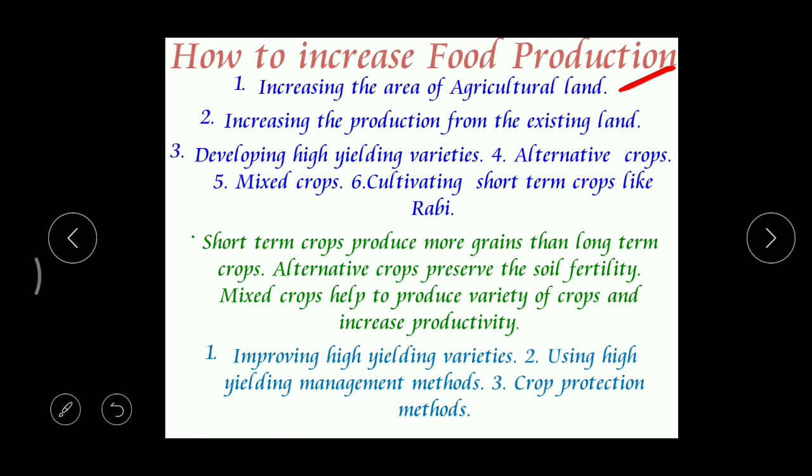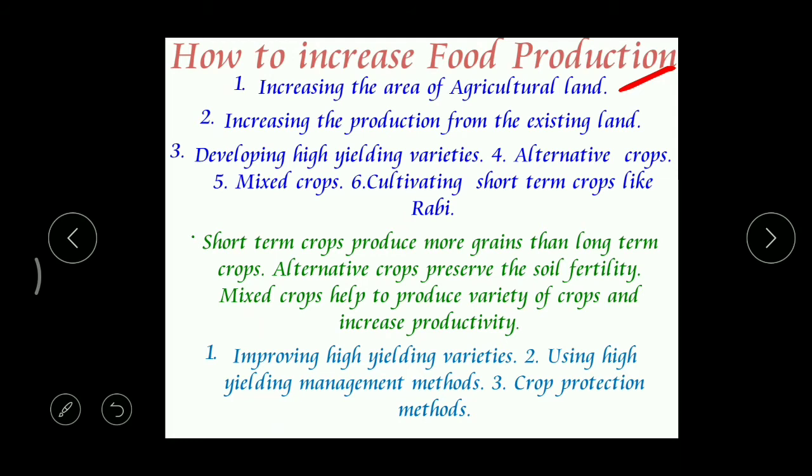When you want to get 400 bags of rice, then the land should be increased. If we use 20 acres of land instead of 10, then ultimately we get 400 bags of grains. Correct. So this is the first one.